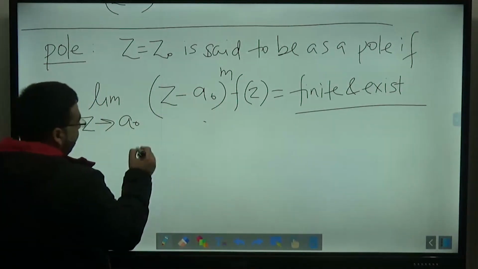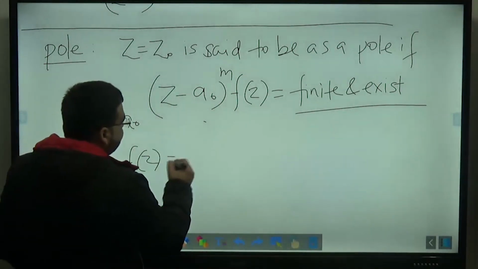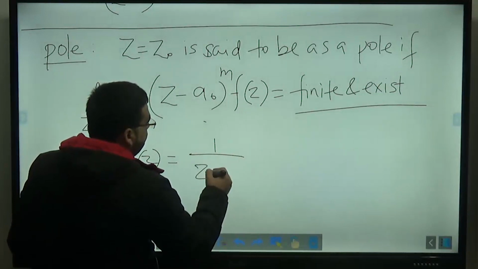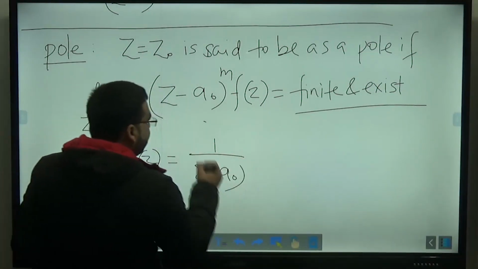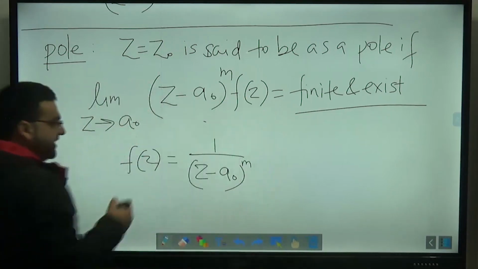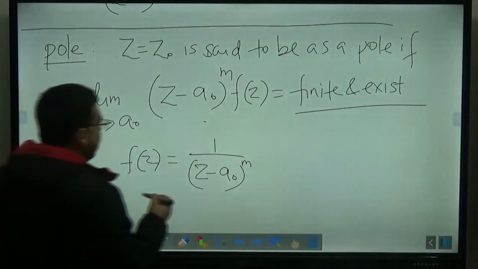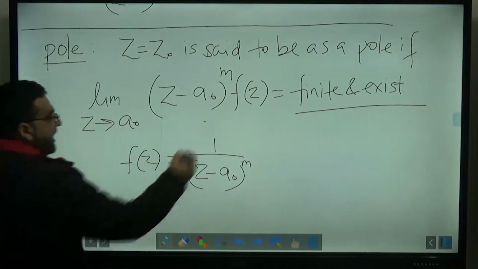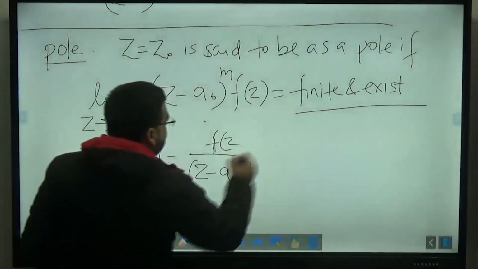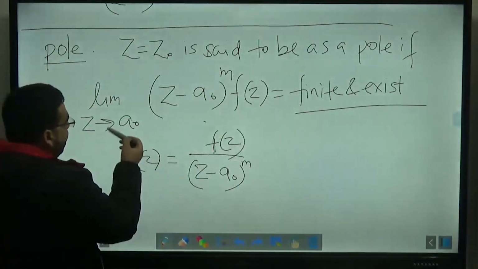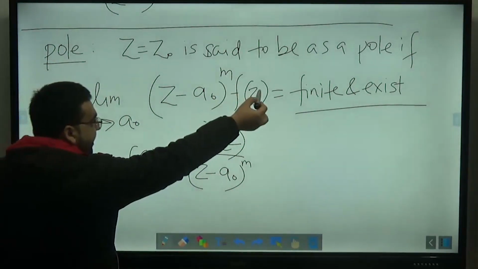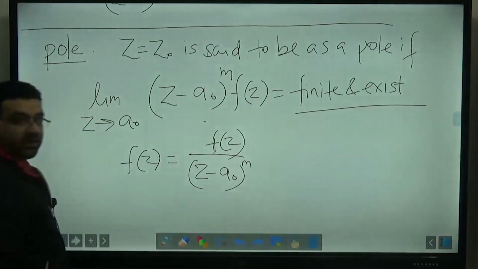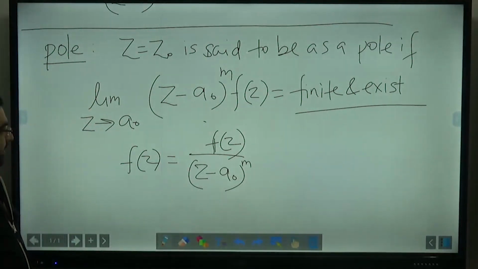For example, you have a function f of z is equal to f of z upon z minus a naught raised to the power n, something like this. Then this is said to be a singularity, and in the numerator you have some f of z here. It is said to be a pole if the limit z tending to a naught of f of z becomes equal to this.